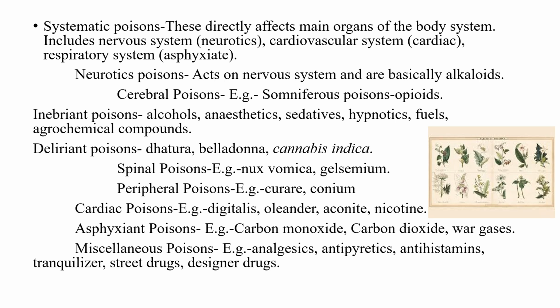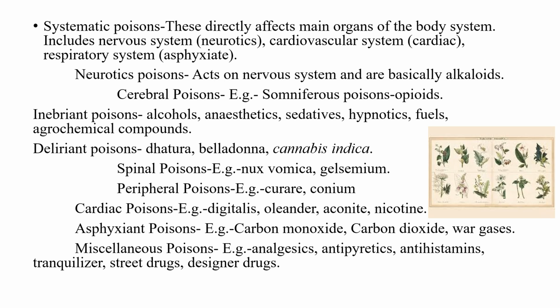This includes curare, etc. Now comes the second type of poisons, the cardiac poisons, which basically affect our circulatory system, our heart, and disturb the normal functioning of our circulation and also the pumping of the heart. This includes digitalis, oleander, aconite, nicotine.